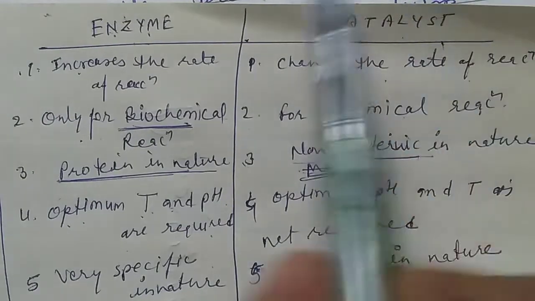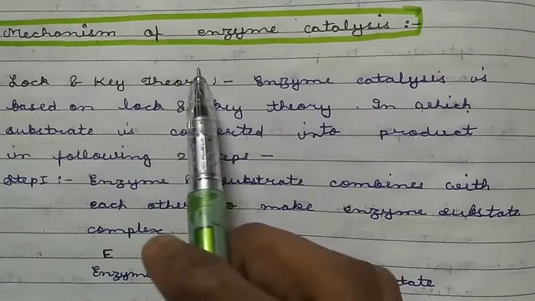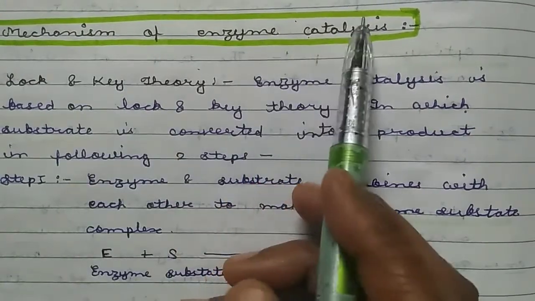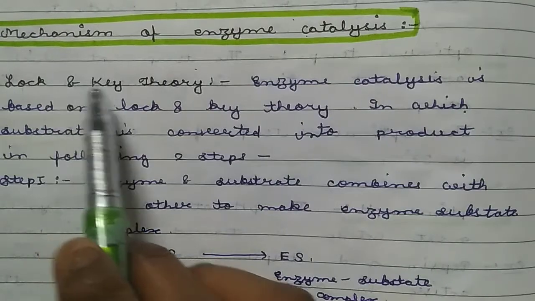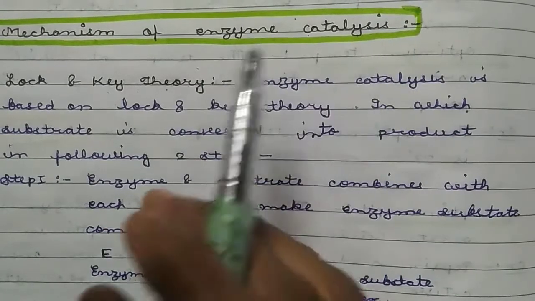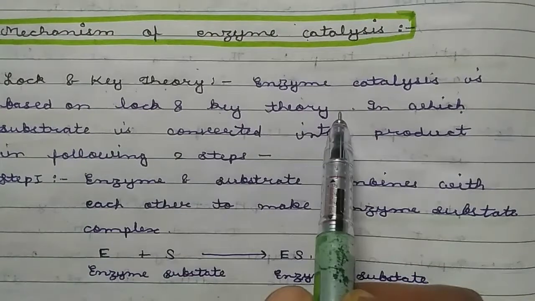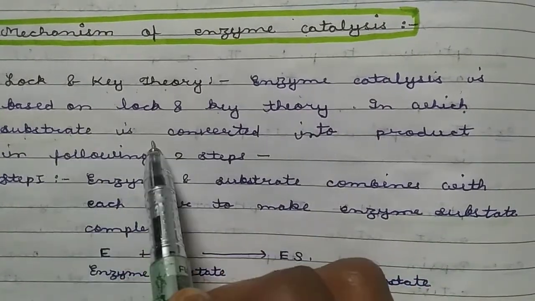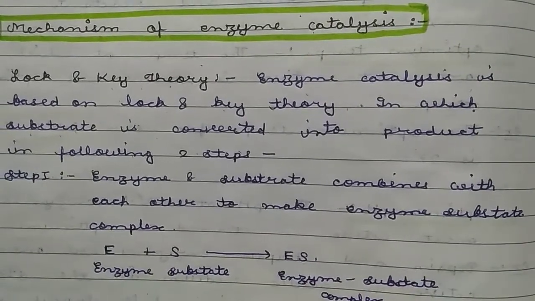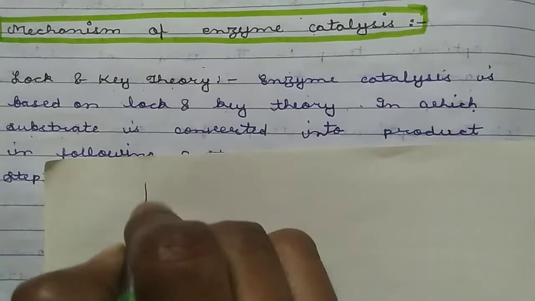Now we will discuss the theories of enzymatic catalysis. Mechanism of enzyme catalysis: the mechanism of enzyme catalysis is explained by the lock and key theory. This lock and key theory explains the mechanism of enzyme catalysis. Enzyme catalysis is based on the lock and key theory, in which the substrate is converted into product by following two steps. There are two special steps to make product by the enzymes. First of all, this is the enzyme.